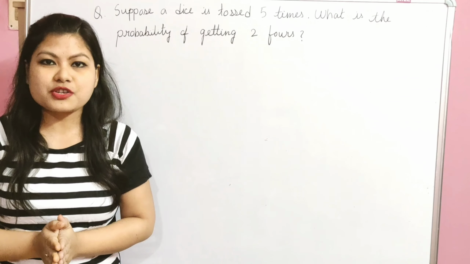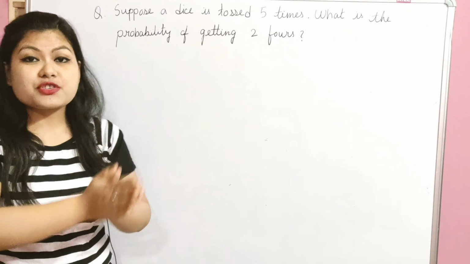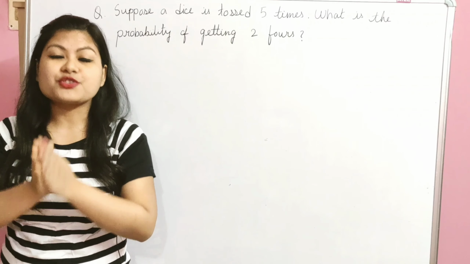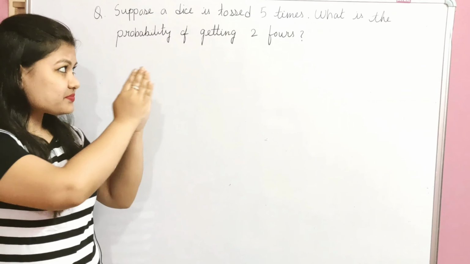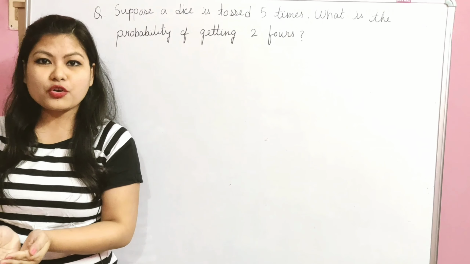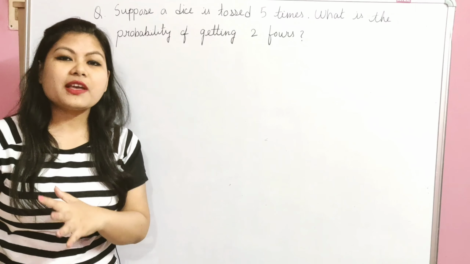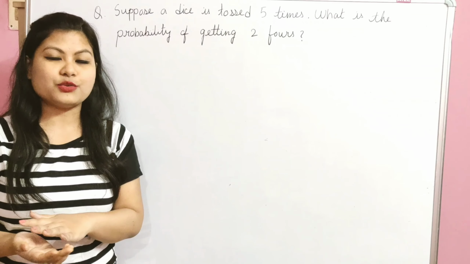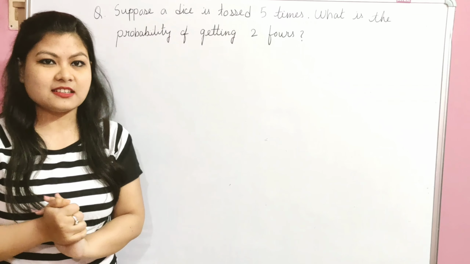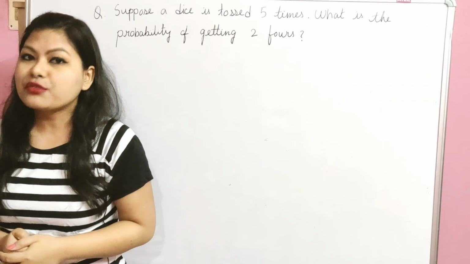So this is a question of binomial distribution. Why? Because getting a 4 is considered a success, and when we do not get the 4 value, it is called a failure, and it is tossed 5 times.